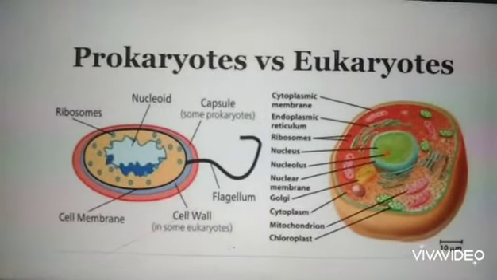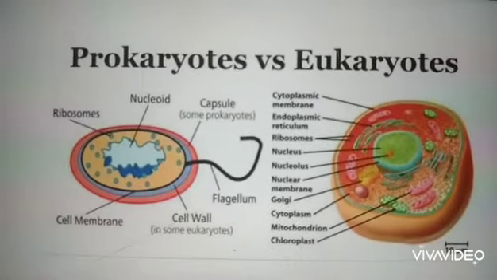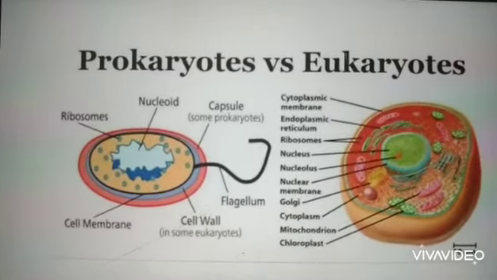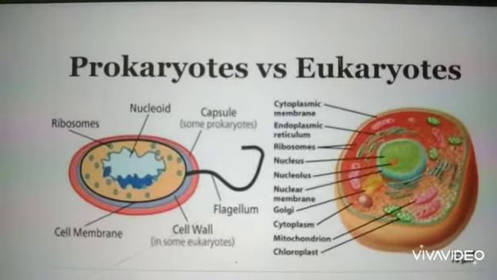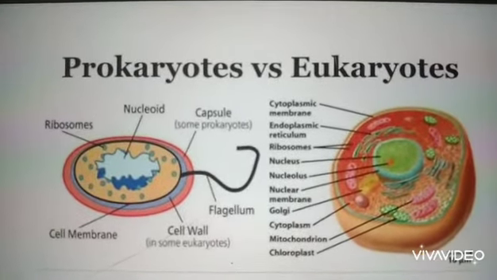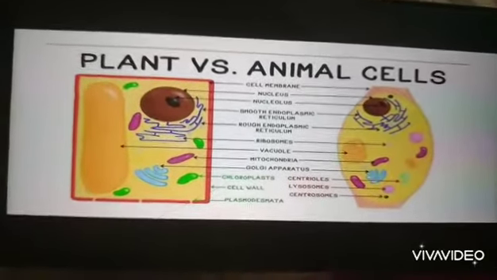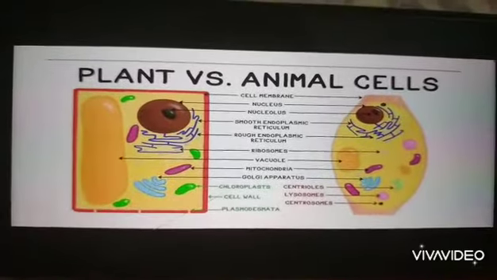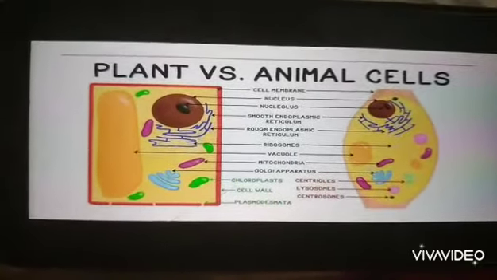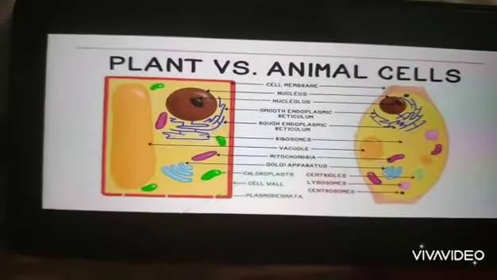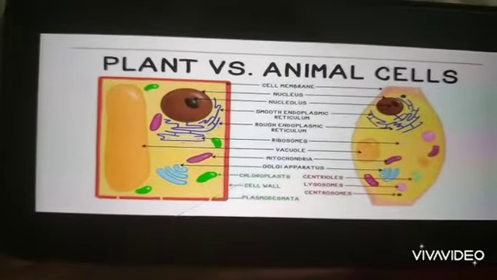By this diagram, you can also differentiate between prokaryotes and eukaryotes. This is the prokaryote, a unicellular organism, and this is an animal cell of eukaryote. Now, eukaryotic cells will further divide into two types of cell, animal cell and plant cell. There is also a difference between plant cell and animal cell.